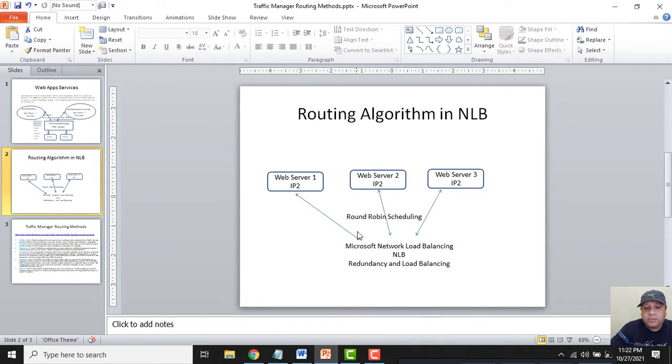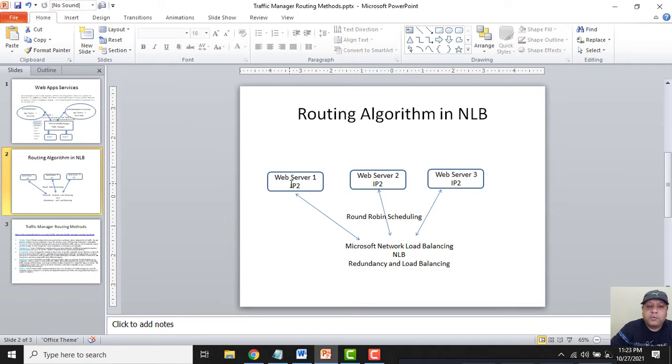If user 1 accesses the IP address of the cluster, that user will be directed to web server 1, and if a second user accesses it, the second user will be directed to web server 2. In this way, one by one, whenever a user tries to access these web services, in the backend the Microsoft Network Load Balancer was providing redundancy and load sharing through round robin scheduling.